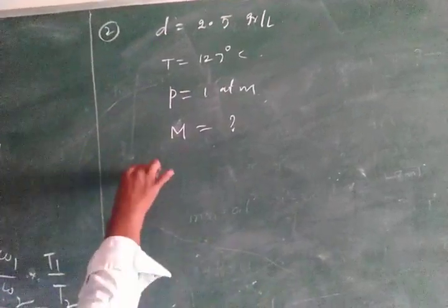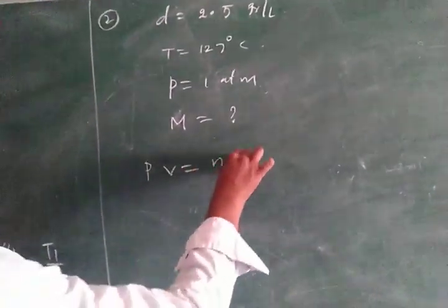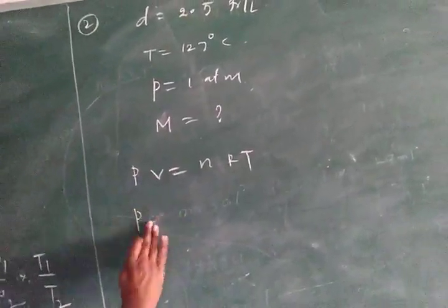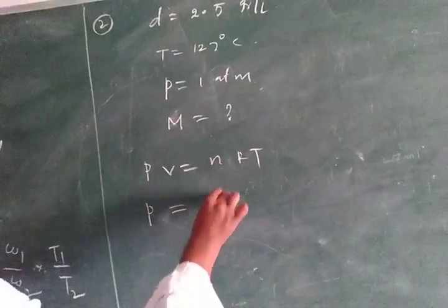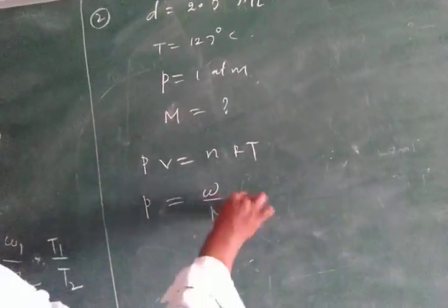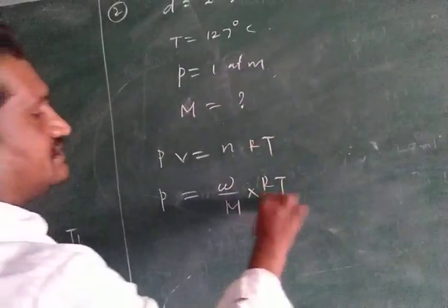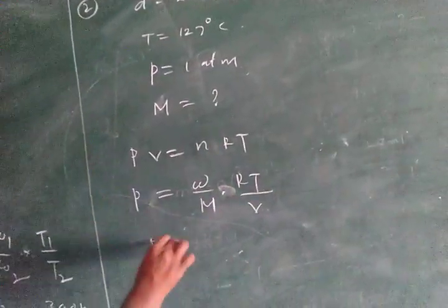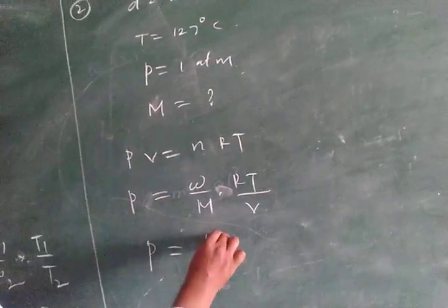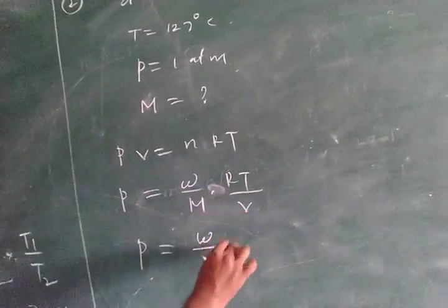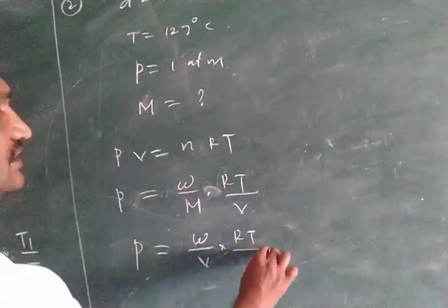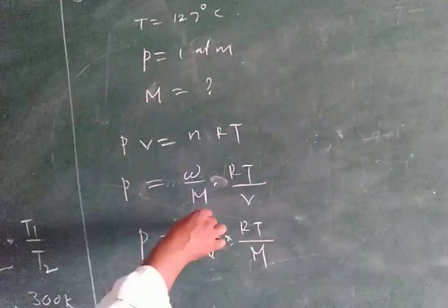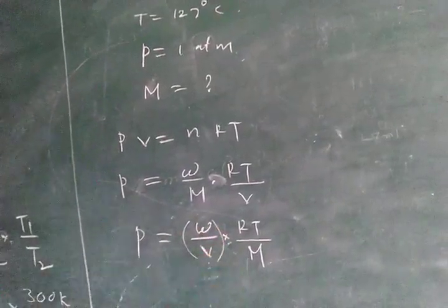So the same formula, PV equal to nRT. Here n is the weight by molecular weight. Taking V to the other side, pressure equal to weight by volume into RT by M. Here weight per volume, mass per volume, is equal to density.